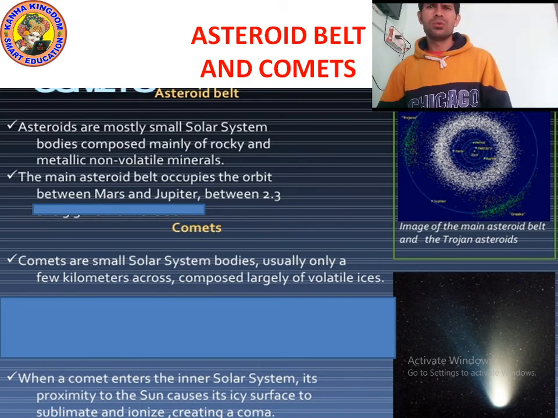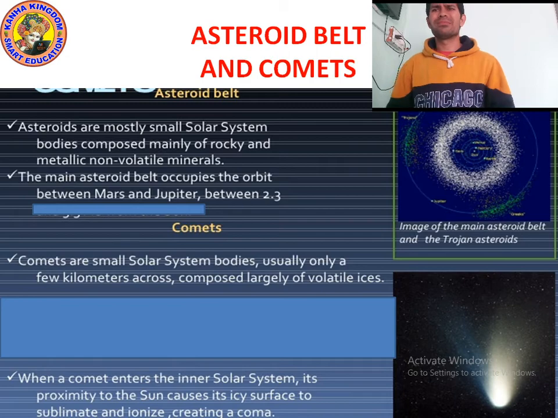They are usually only a few kilometers across, composed largely of volatile ice. They are actually made of volatile ice, and they have highly eccentric orbits.